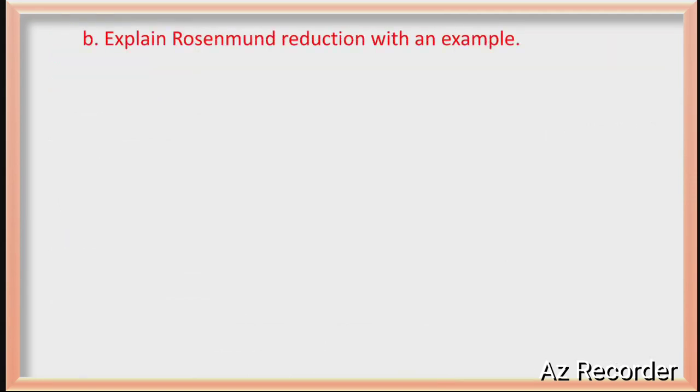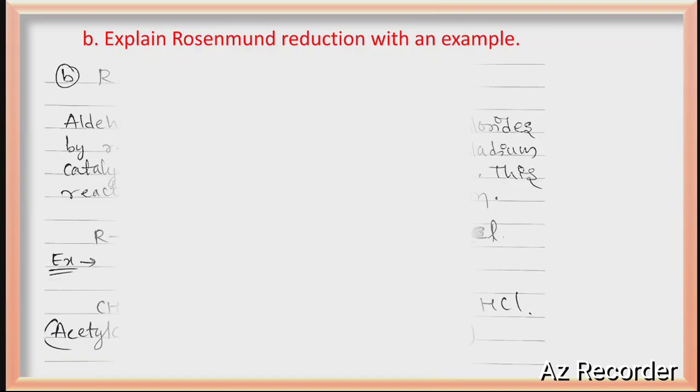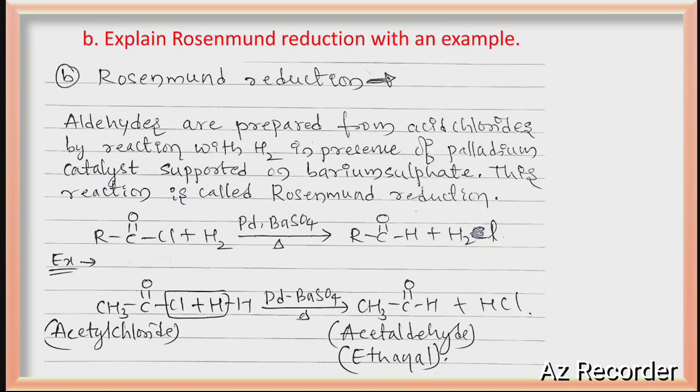Cross aldol condensation guys. Next, explain Rosenmund reduction with an example. You know Rosenmund reduction? Just take an acyl chloride and reduce it in the presence of palladium supported over barium sulfate. That itself is called Rosenmund reduction. So aldehydes are prepared from the acid chloride in the presence of palladium supported over barium sulfate. Just see, HCl is eliminated and you will get the aldehyde. Right? So this is Rosenmund reduction. I hope you followed. If you are not getting it, just comment below. I will try to make a detailed video again.